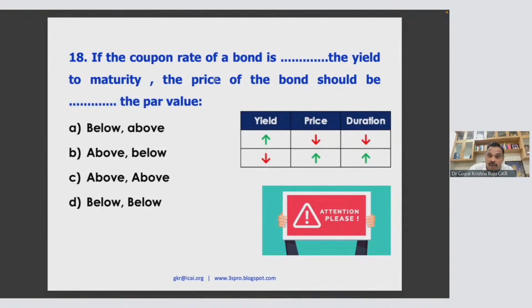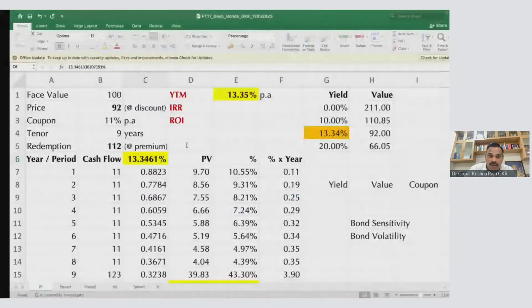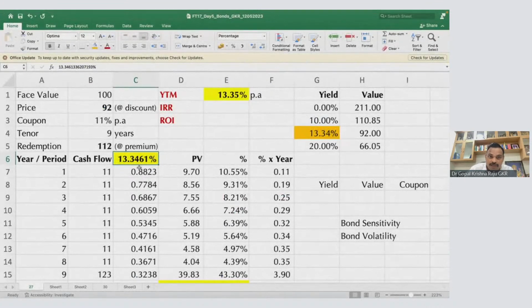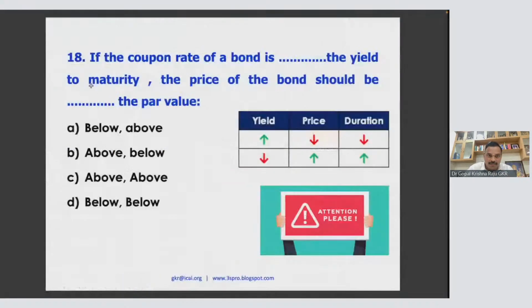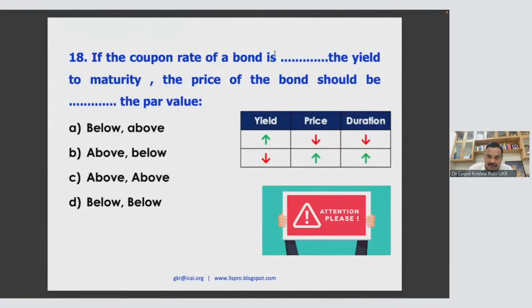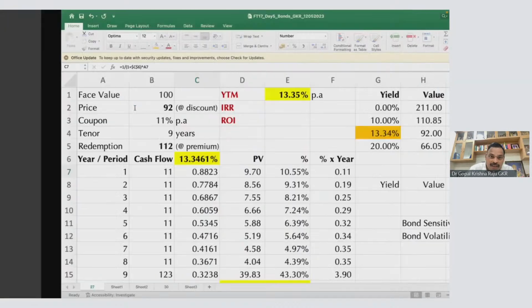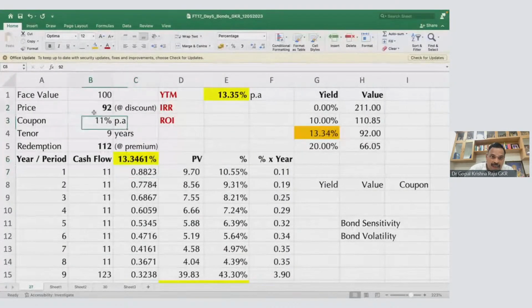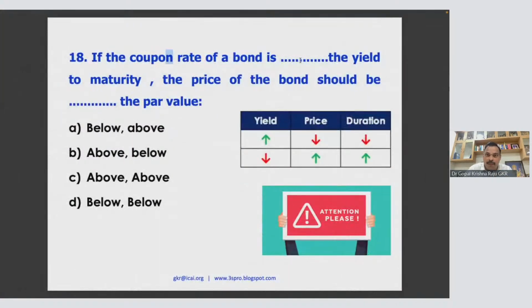Coupon rate and yield to maturity. Now, what is your yield here? 13. The coupon is below the yield. If the coupon is below the yield, what should the price of the bond be? Look at this. If the coupon is below the yield, price is below face value, 92. The price will be below the par.